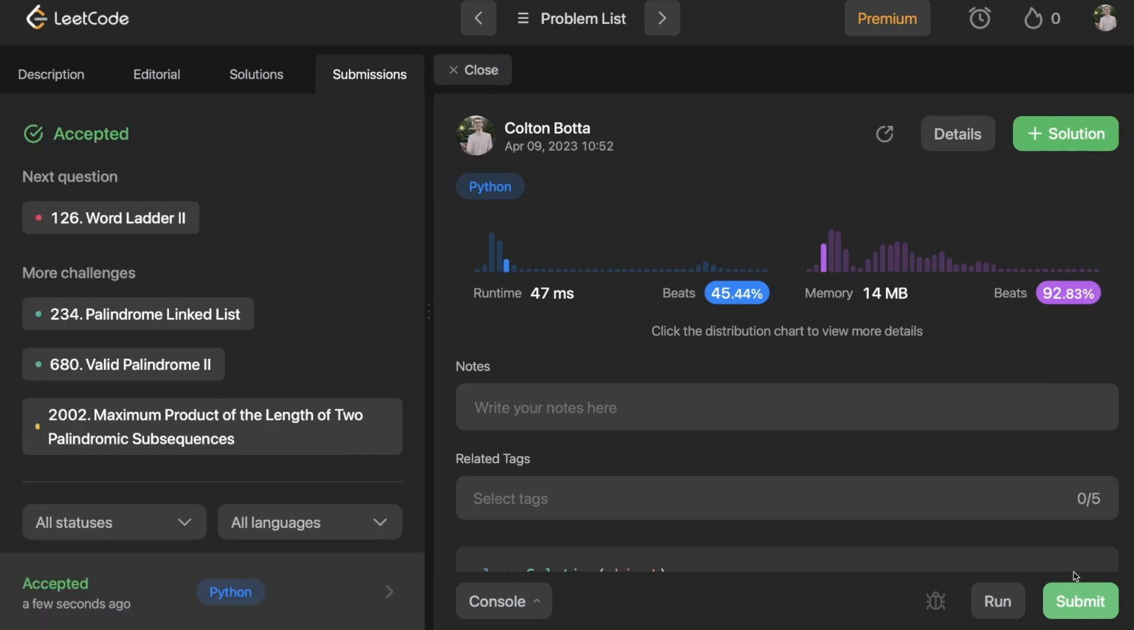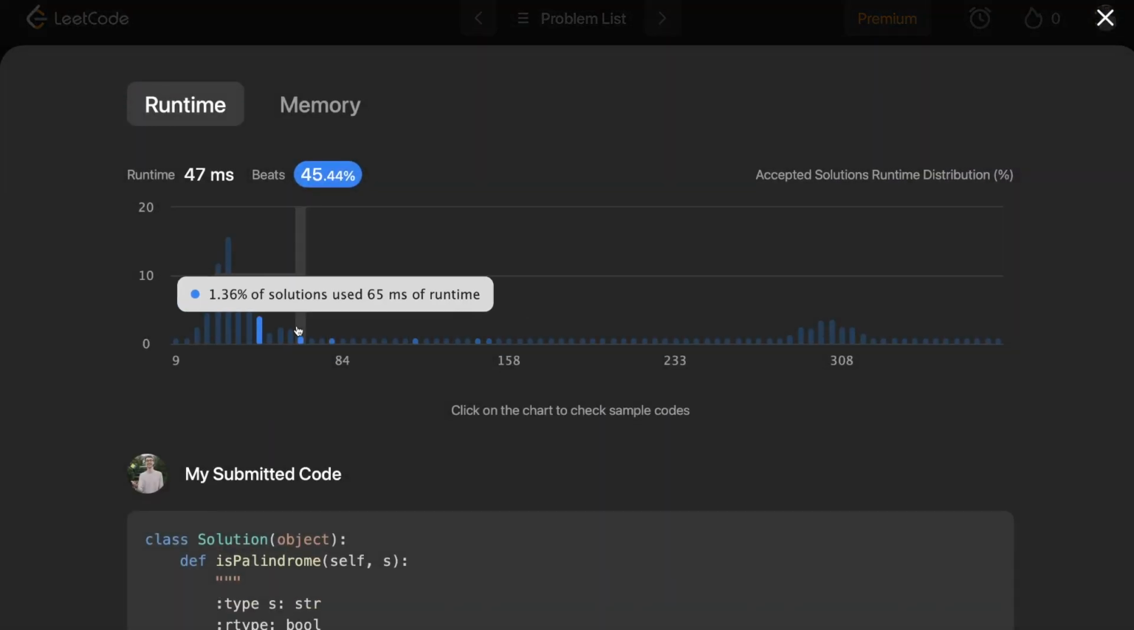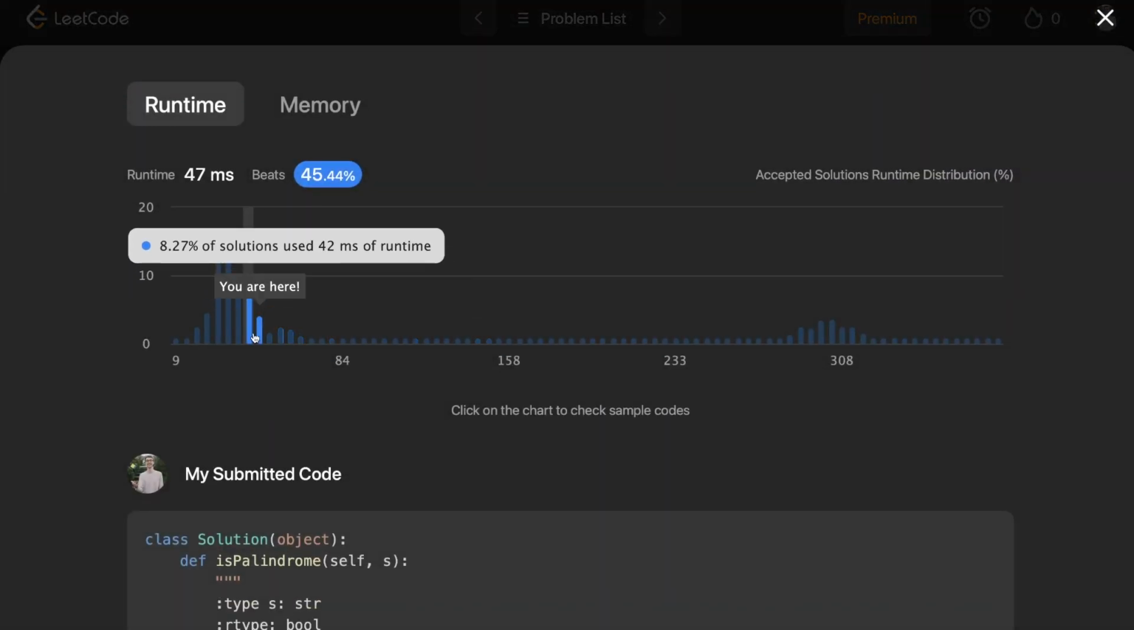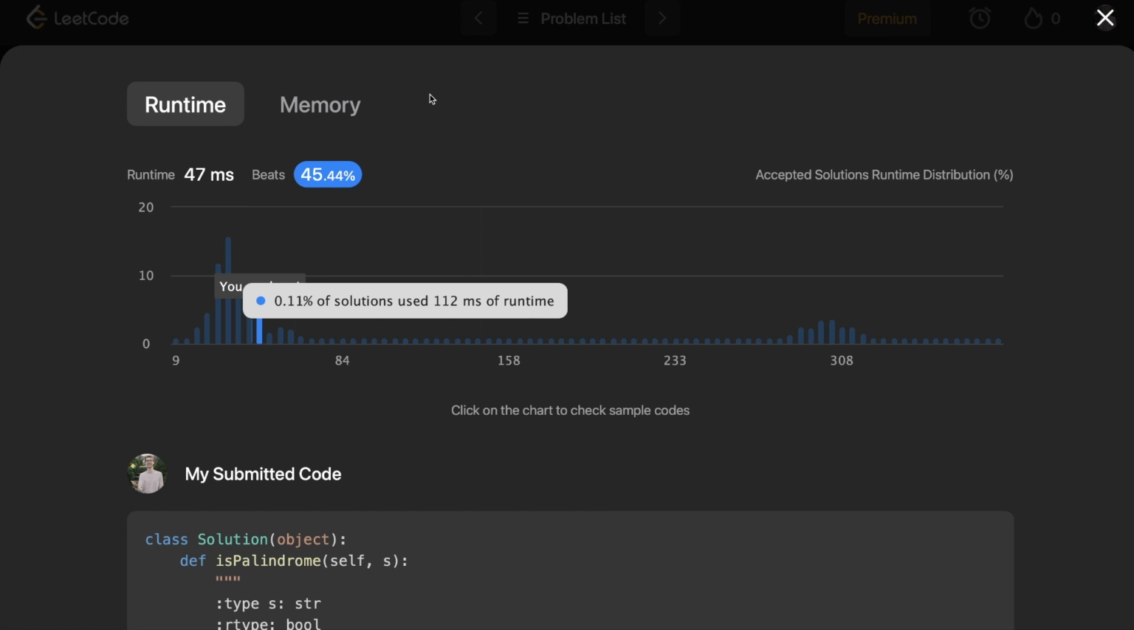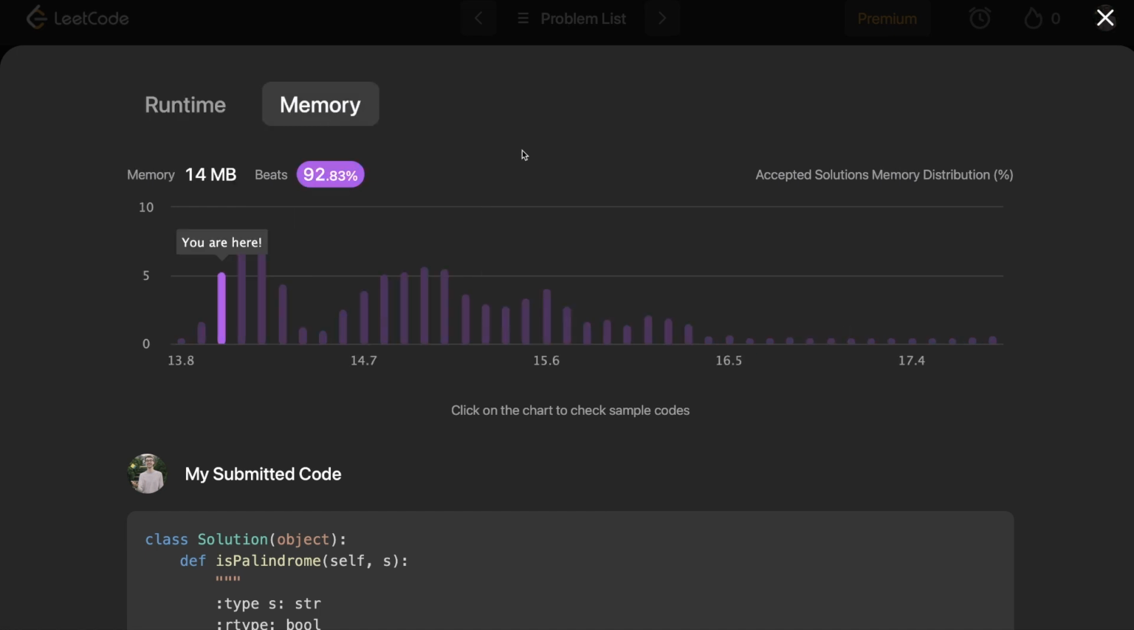Okay. So sorry everybody, that one was brutal. But I did okay with runtime. I probably could have moved around some of those if statements and while loops to make it a little bit better. But not too terrible. And I did really well with memory. I beat 92% of other solutions, so that's great.